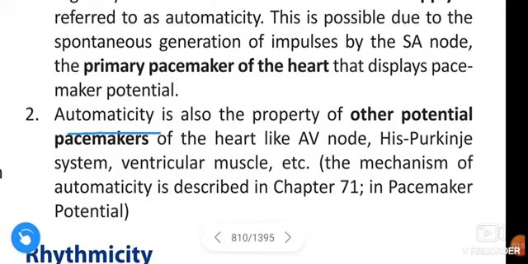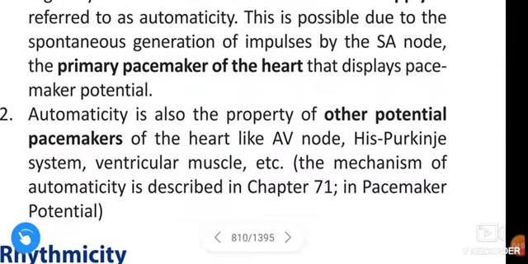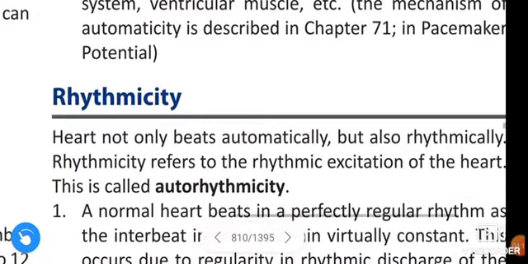Next, automaticity is also a property of other potential pacemakers of the heart like AV node, His Purkinje system and ventricular muscle. Next, rhythmicity.